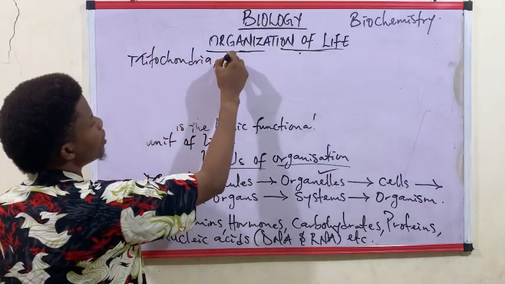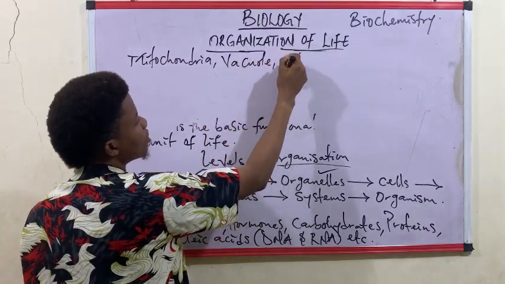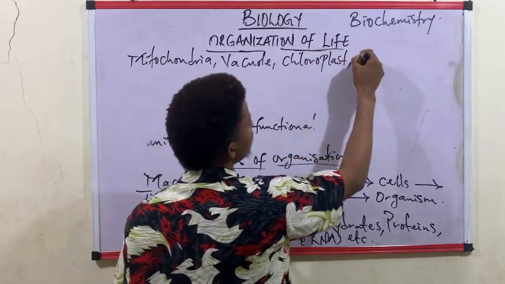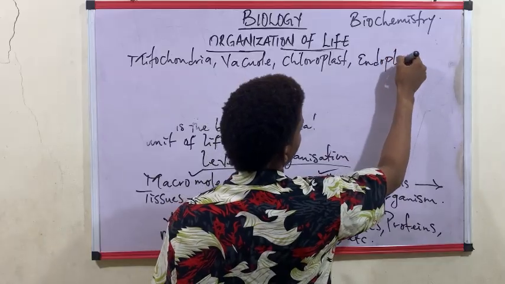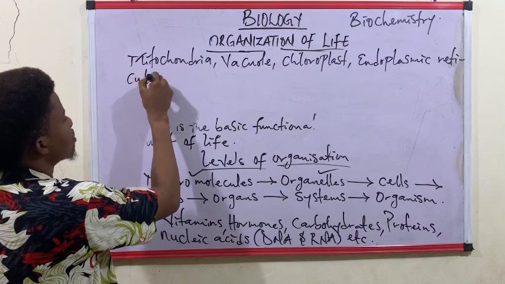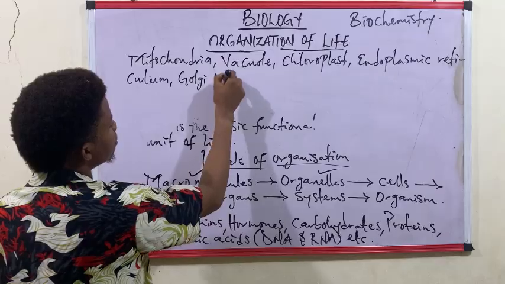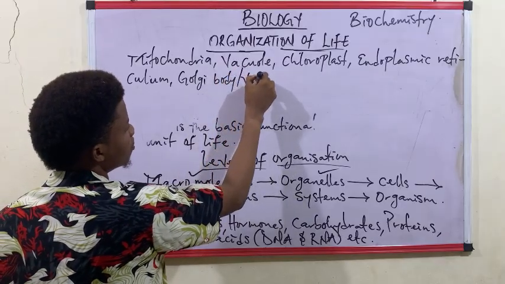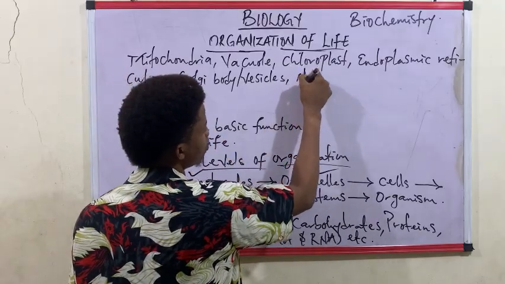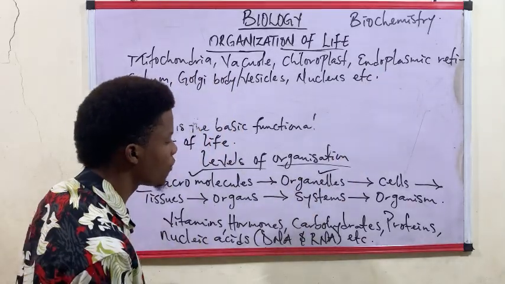We have the vacuole of plants. Vacuole is present in plants. We also have the chloroplast, which is only present in green plants. We have the endoplasmic reticulum. We have the Golgi body, which can also be referred to as the Golgi vesicles. Then we also have the nucleus, and so on. These are examples of organelles.